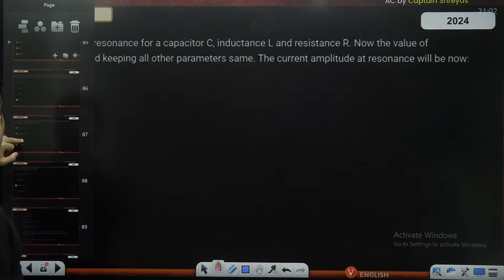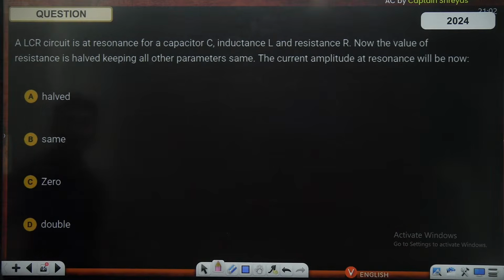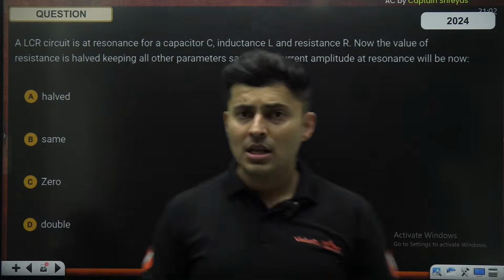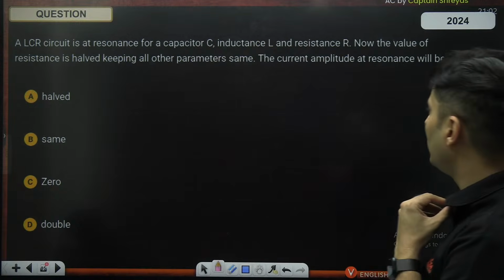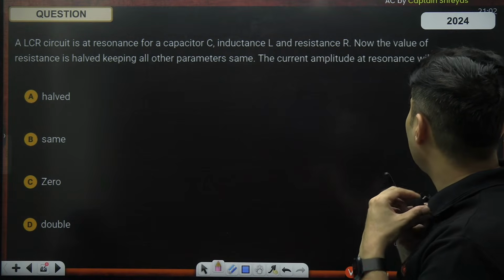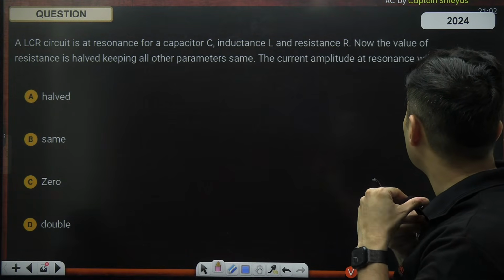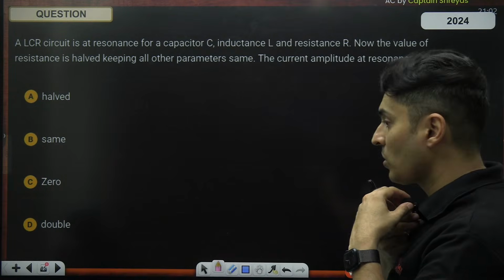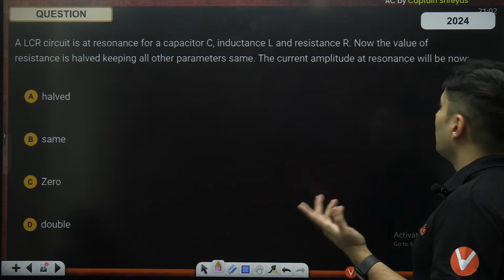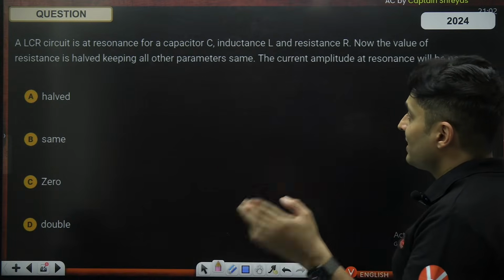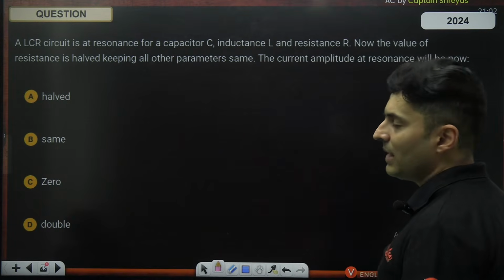Let's go to the next question on your screen. In a LCR circuit at resonance for a capacitor, inductance and this thing, value of resistance is half, keeping all other parameters same. The current amplitude at resonance will be now. Oh, interesting. So the current amplitude will be what? The value of resistance is half, keeping all the parameters same.